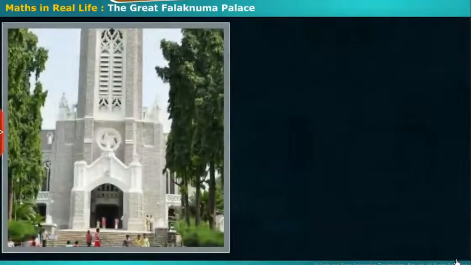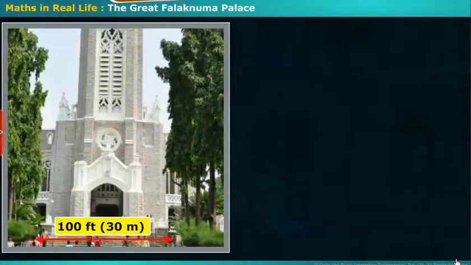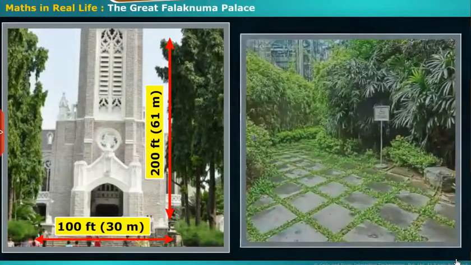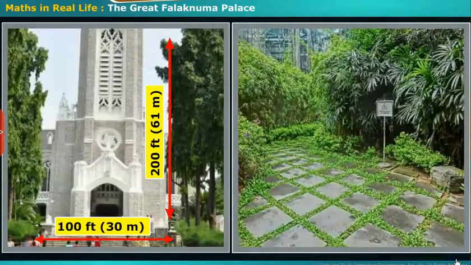On day 5, my father leads us to Medak Church. The cathedral is 100 feet, that is 30 meter wide, and 200 feet, that is 61 meter long. Beside the church, there is a big garden which consists of square-shaped tiles and rectangular tiles as well. Each side of the square tile is 2 meters. Can we find out the perimeter of the square-shaped tile?